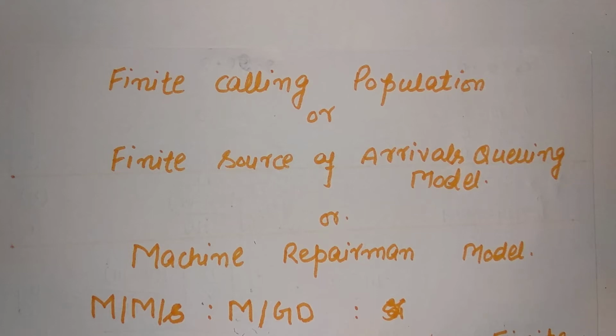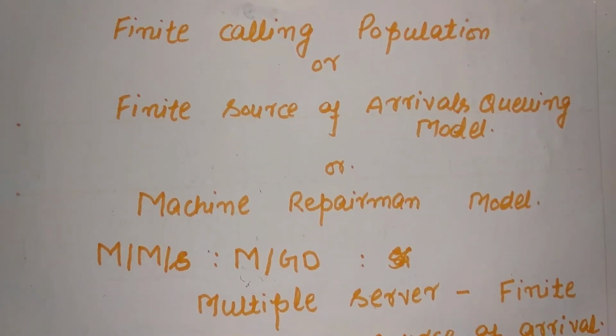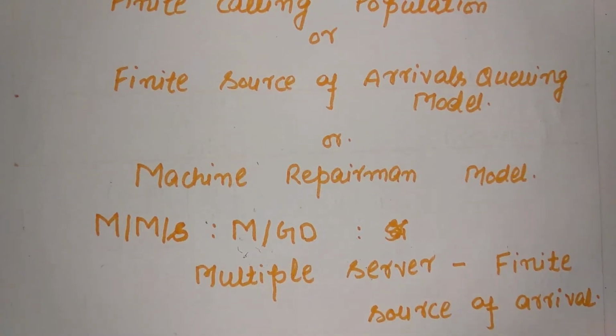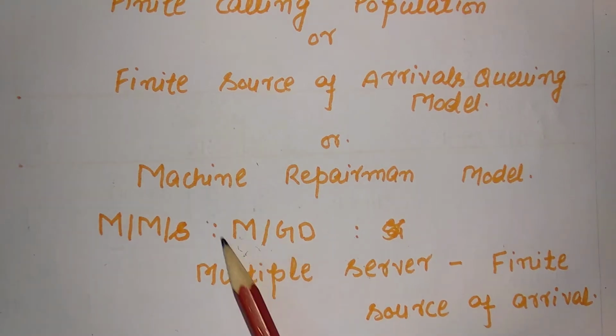Today I am going to discuss some important problems based on the machine repairman model, or we can say the finite source of arrivals queuing model, or finite calling population queuing models. The Kendall notation for this model is M/M/S/M/GD. In this model, we assume that there are multiple servers, and due to the finite source of arrivals, that is a finite number of customers, we would have a limited waiting area for the customers. That is, the queue is finite.